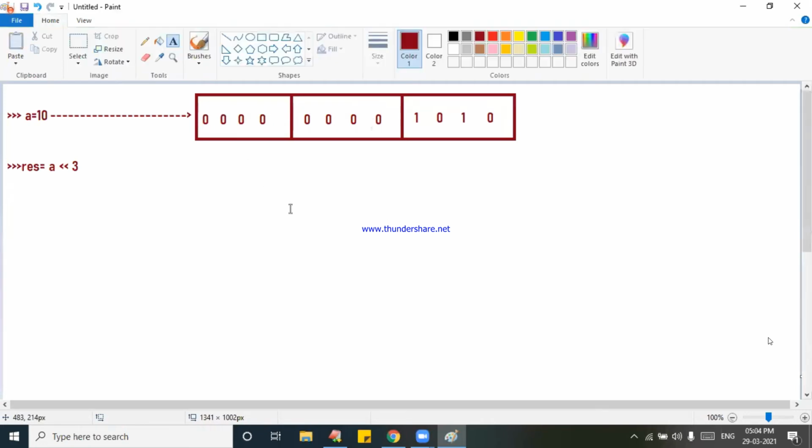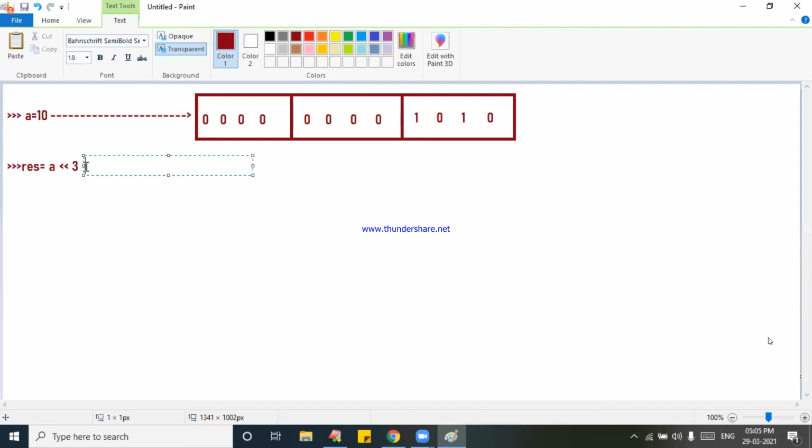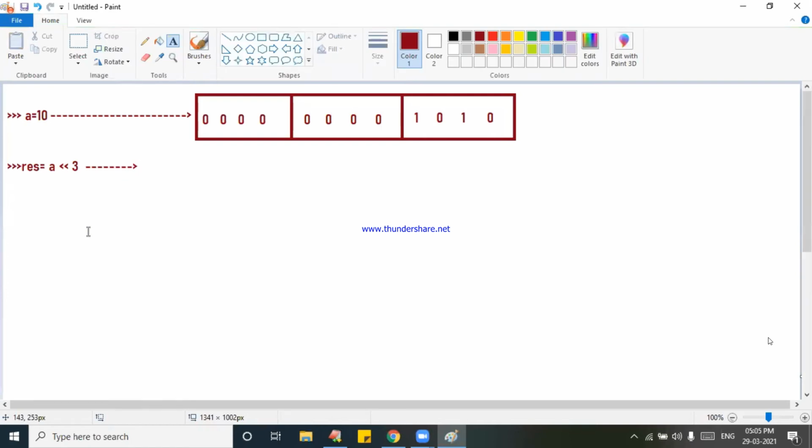Even you need not write this entire part. This part also you need not write, because you will understand why I wrote this big length. What is our statement? A double less than 3. That indicates the bits of A are moving 3 bits to the left side. That means this will be flipped off. Flipped off means removed.